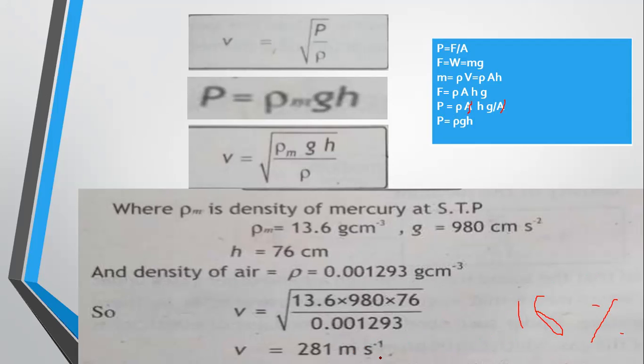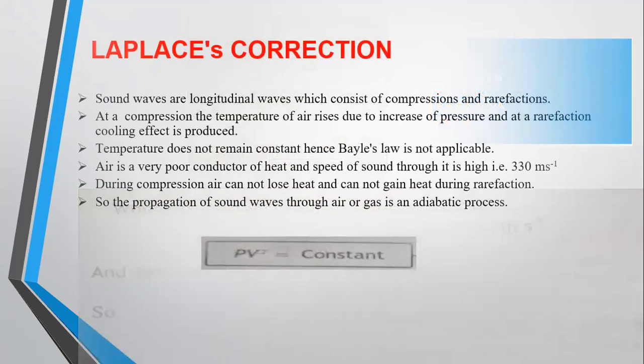16% less than the experimental value. Experimental value is 332 meter per second. Now, the Newton assumption was wrong because there is a very big difference between the theoretical value and experimental value of the speed of sound in gas.